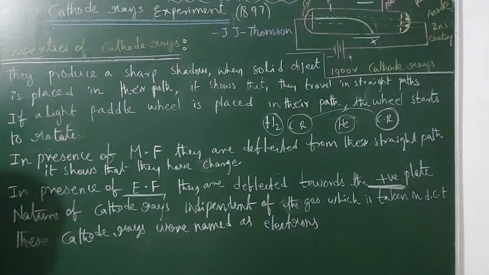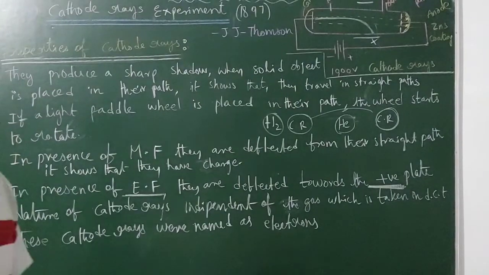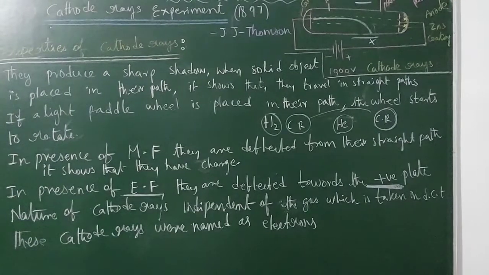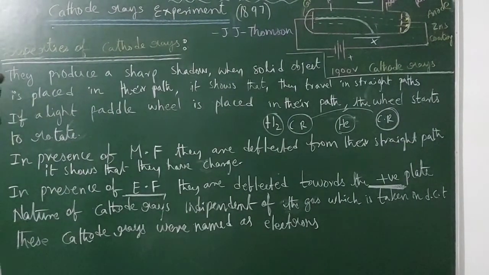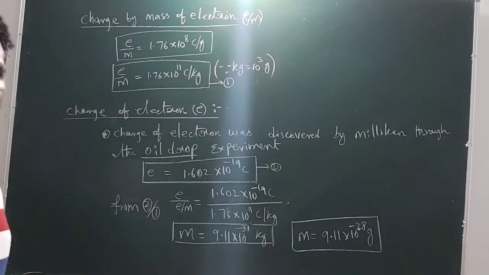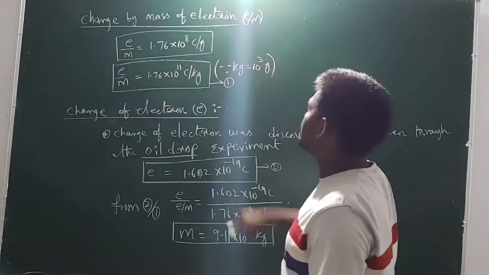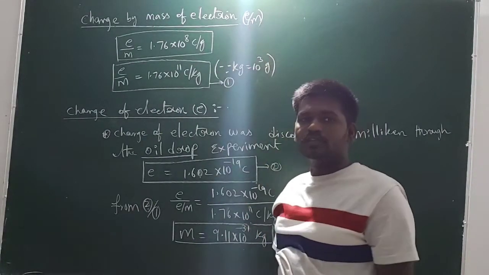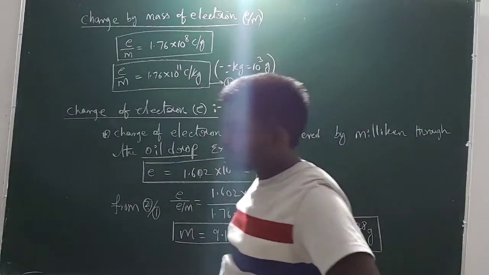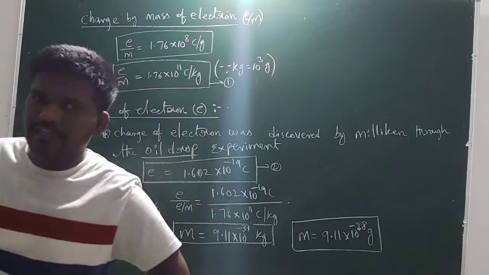So the final one, these cathode rays were named electrons by J.J. Thomson. Next let us see the charge by mass ratio, and the charge of the electron and mass of the electron. Charge by mass is represented with e/m, where e means charge and m means mass of the electron. This charge by mass of the electron was discovered by Thomson.